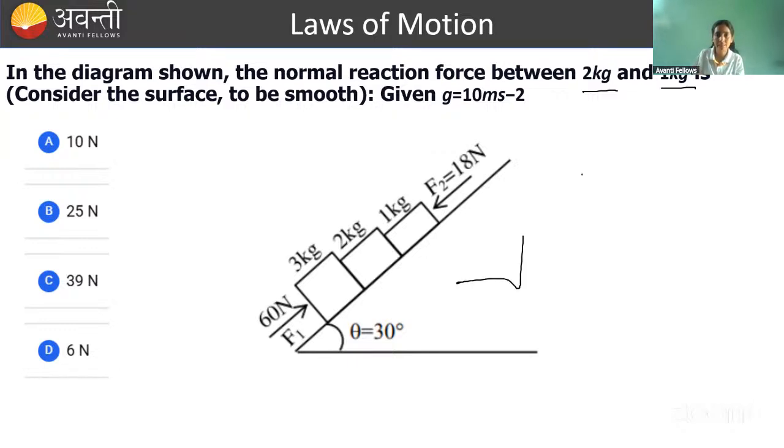Then in that same case, what I can do, I can replace these 3 bodies with a single body for calculating acceleration. So single body will have mass, then how much? 3 plus 2 plus 1, that is your 6 kg. And on this 6 kg, 18 Newton force is acting in this direction. And in this direction, how much force is acting? 60 Newton force is acting. Okay? So net force, okay, 60 something. You are getting it wrong actually. Need to recheck again.